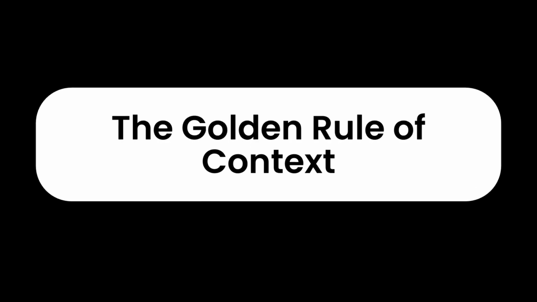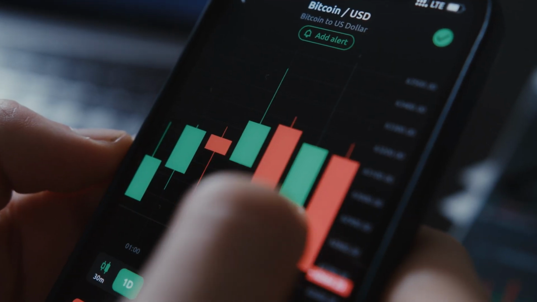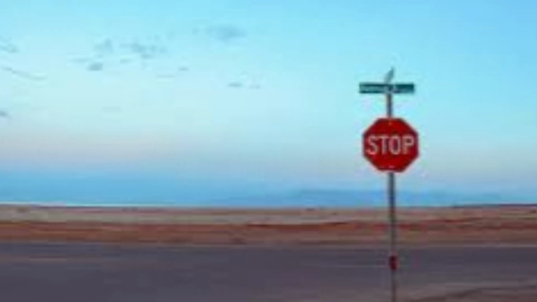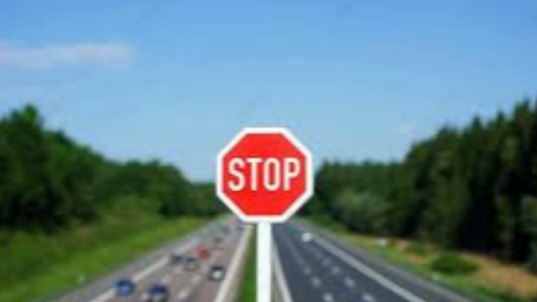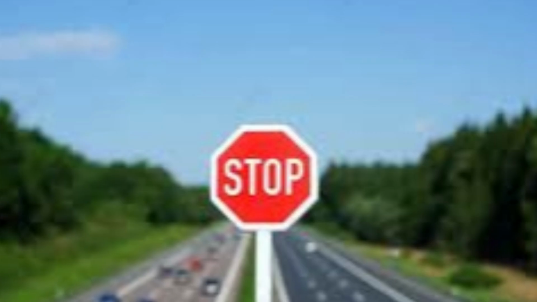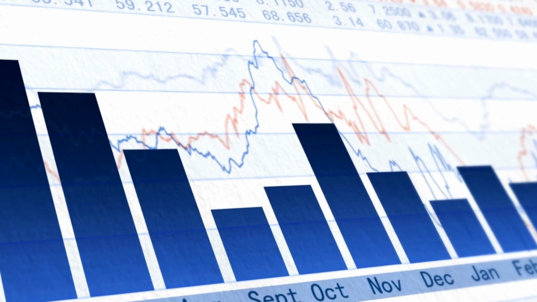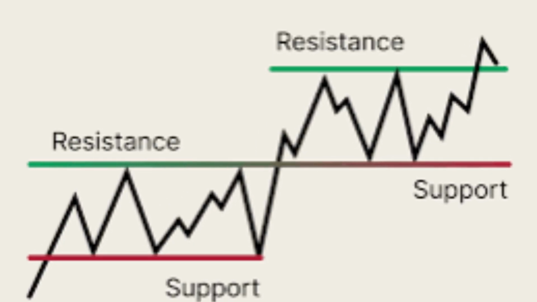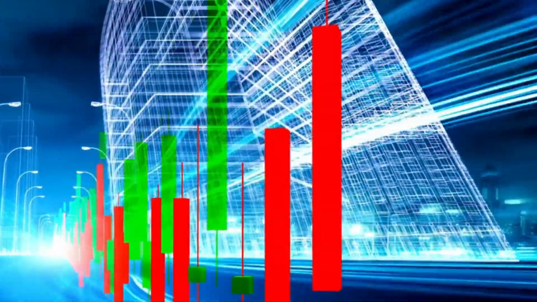The golden rule of context. Before I show you the patterns, I need to give you a warning. This is where 90% of beginners fail. Context is king. If you see a stop sign in the middle of an empty desert, what will you do? You will ignore it, it means nothing. But if you see a stop sign at a busy intersection, it saves your life. Candlestick patterns are the same. A pattern in the middle of nowhere is noise. A pattern at the right place is a signal. So when I show you these, promise me one thing: you will only look for these patterns at the top or bottom where prices turn, never in the middle.